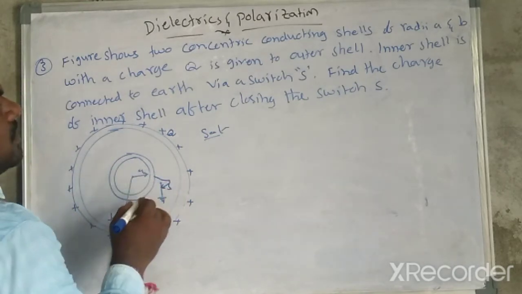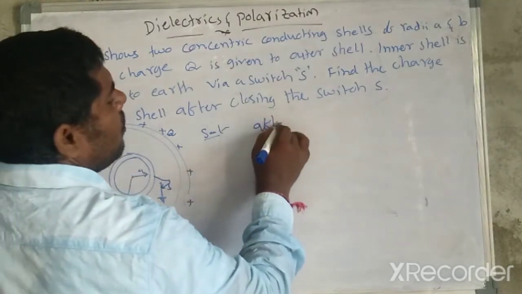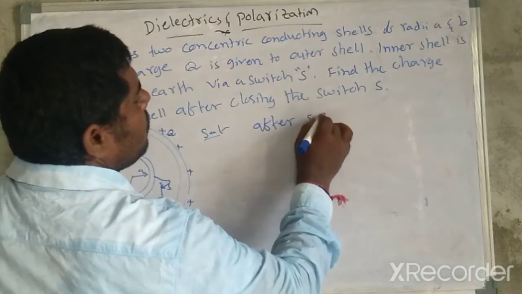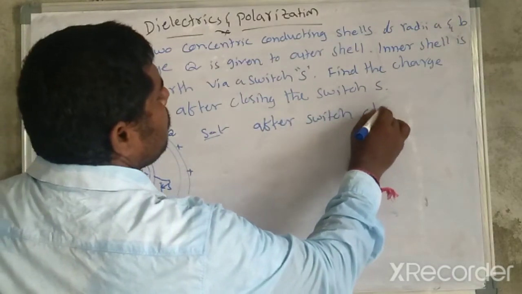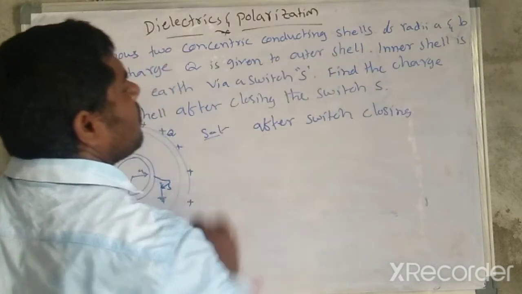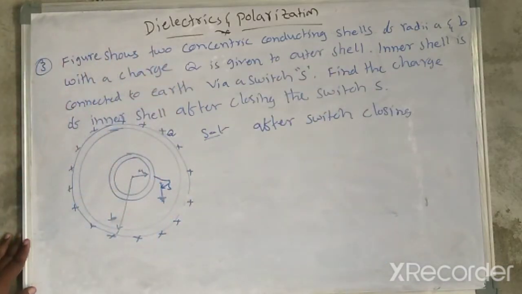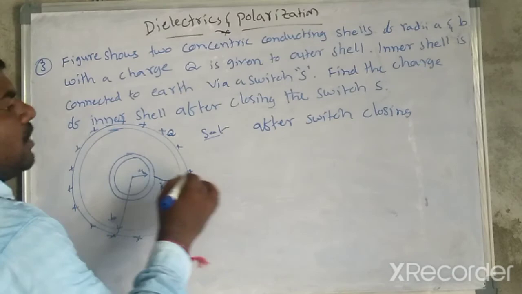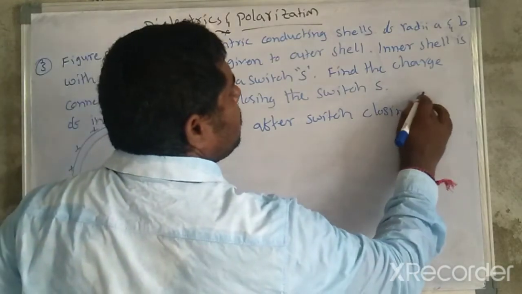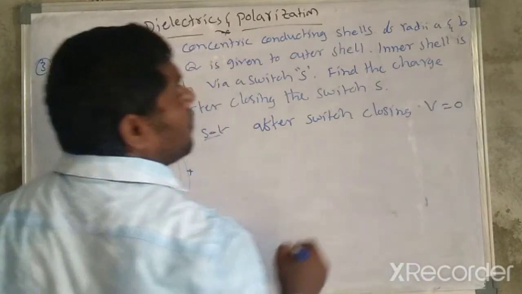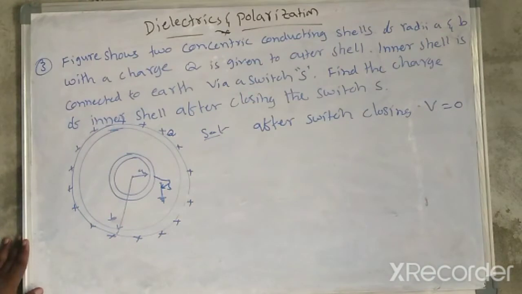Whenever they ask after closing the switch, in that case the potential must be equal to 0.